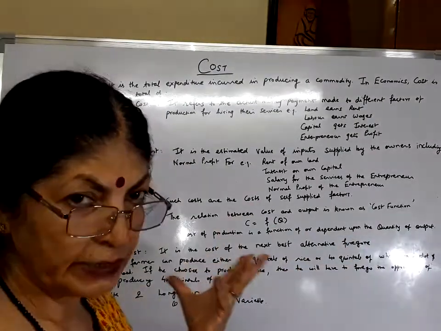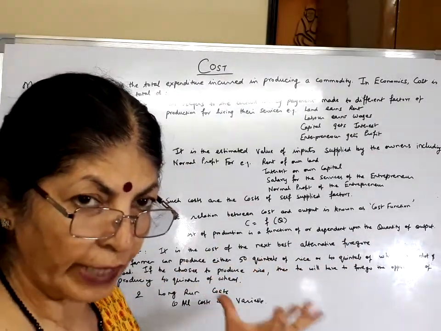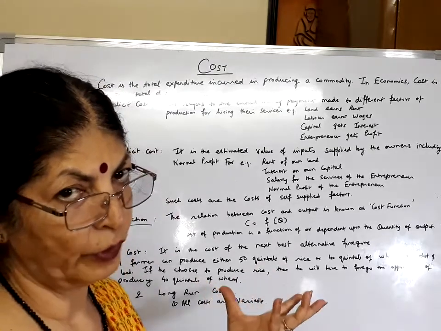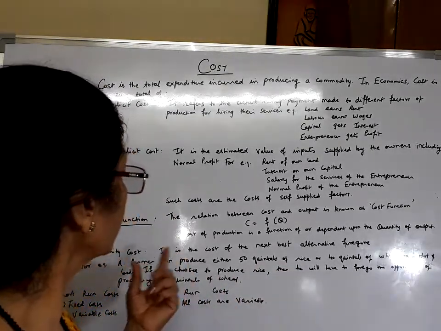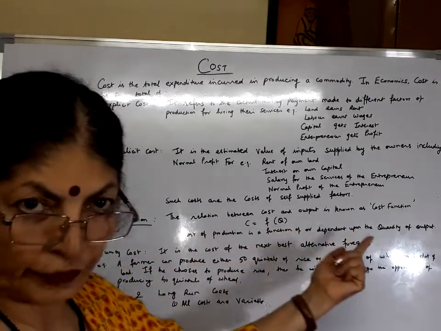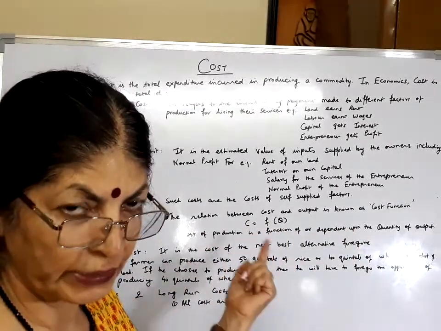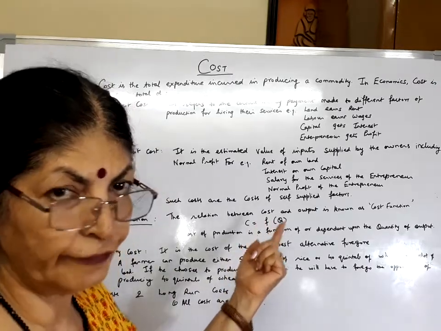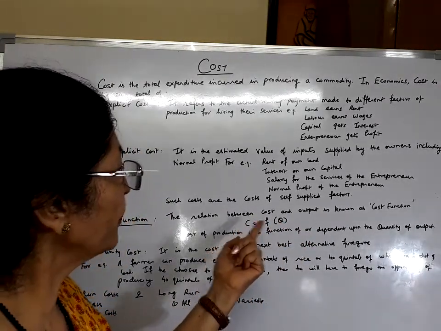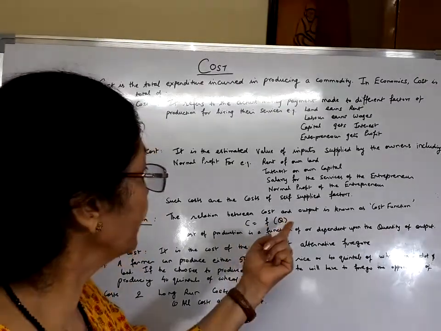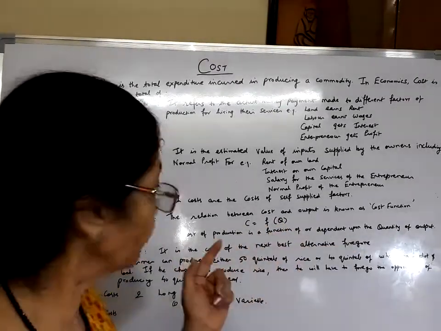So whatever is the output that you are producing, that output is based upon certain inputs, and that is called cost. So this gives us the definition of cost function. C is equal to F(Q), where C stands for cost of production, F stands for function, and Q stands for quantity of output.